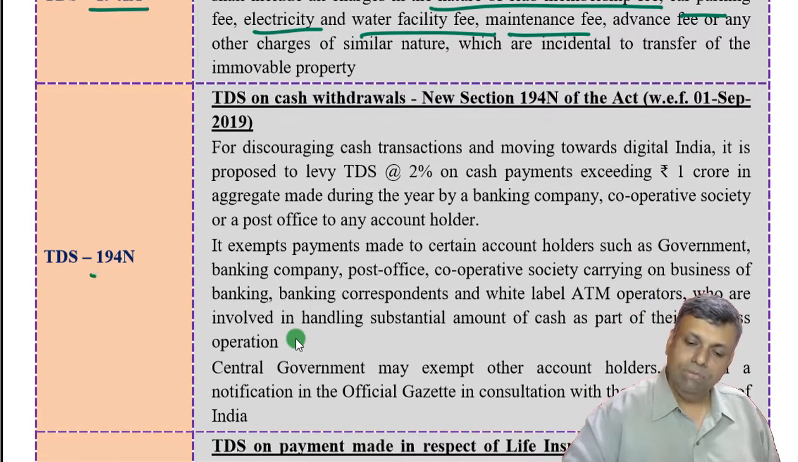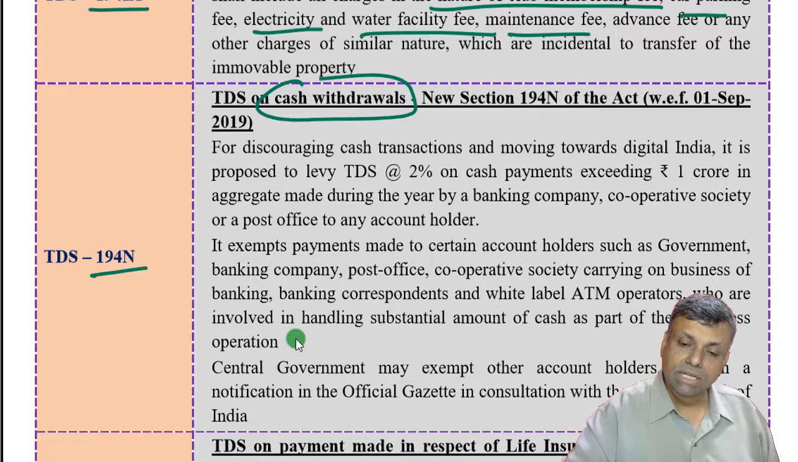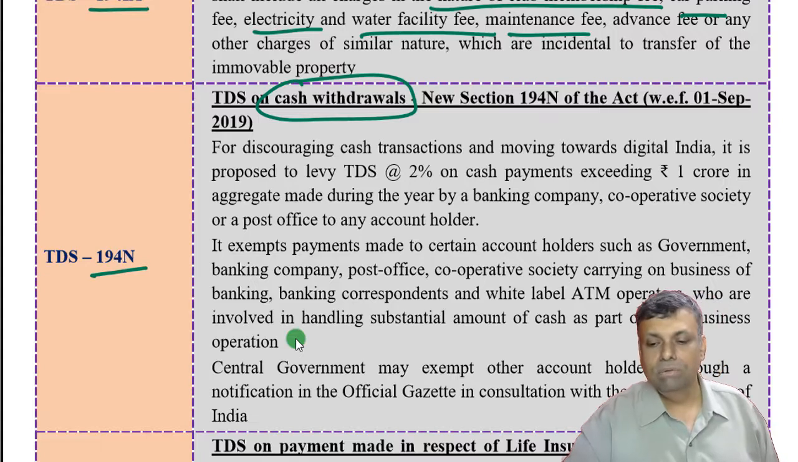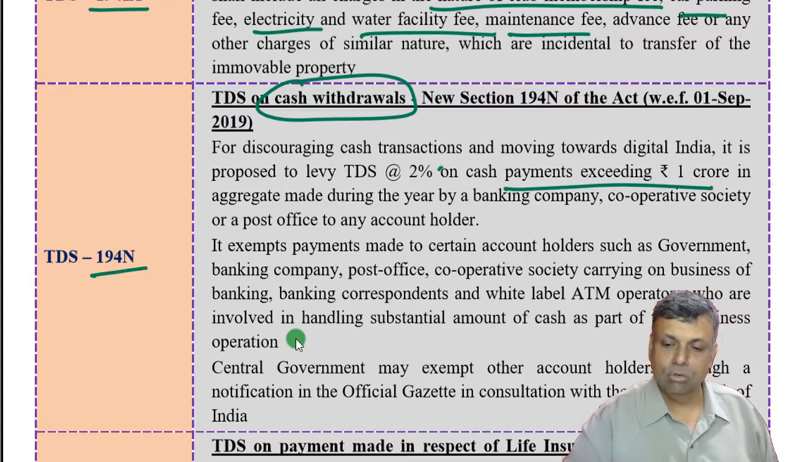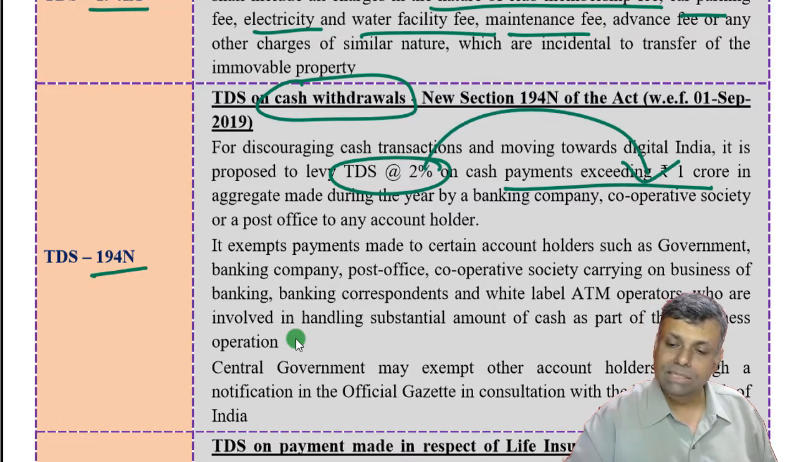Okay, 194N is a special provision which has been introduced from the assessment year 2021 and onwards, which is TDS on the cash withdrawal. So if you withdraw cash from a bank exceeding a limit, so payment exceeding 1 crore rupees, then there is a TDS of 2%. Now, one point here that you have to keep in your back memory is that for this particular transaction of withdrawal from a bank exceeding 1 crore rupees, the TDS will be applicable only on the amount which exceeds 1 crore rupees.